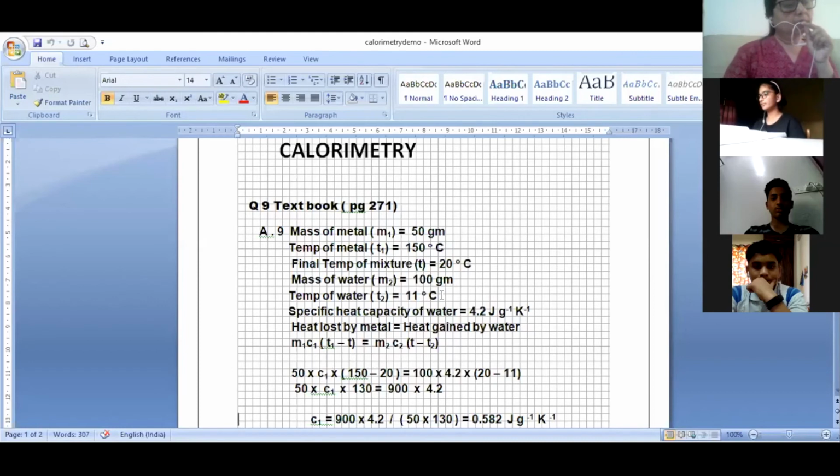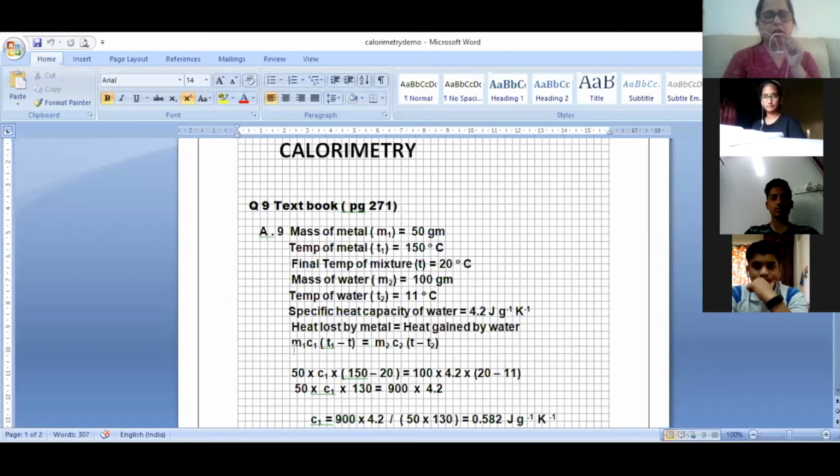Now, calculate the specific heat capacity of the metal. I do not know the specific heat capacity of this metal. I will take it as C1. That has to be calculated. And it is given that the specific heat capacity of water is 4.2 joules per gram per Kelvin. So, according to the principle of calorimetry, heat lost by the metal is equal to heat gained by water.